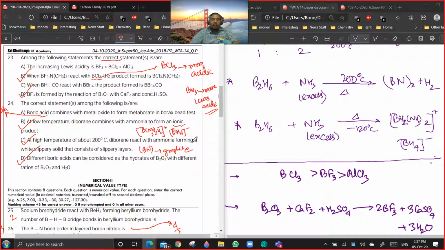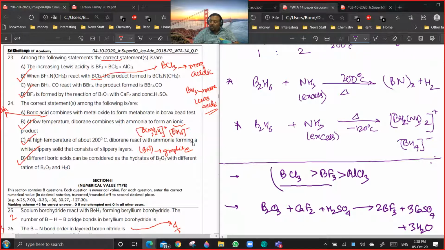And between boron halides, more back bonding means less Lewis acidity. So BCl3 will be more than BF3, and these two will be more than AlCl3. So this is the order of Lewis acidity, so A is wrong.